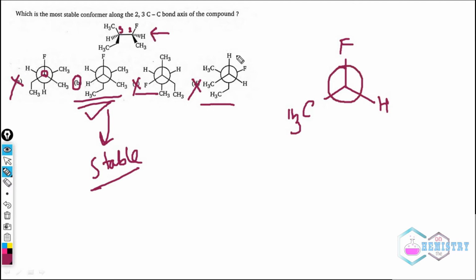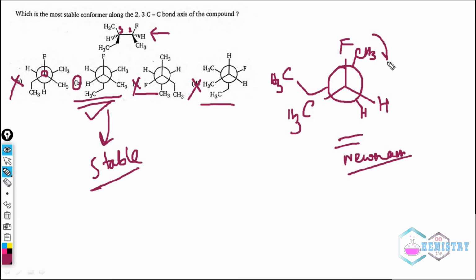So CH3 will be on the upper side, the hydrogen is on the right hand side, and the CH2CH3 group will be on the left hand side. So this will be the Newman. Now we can easily rotate the behind bond or the back side bond and create different conformers. So there is no problem in converting a sawhorse formula or a flying wedge formula into a Newman formula. It is very easy if you follow these steps as I have shown here.